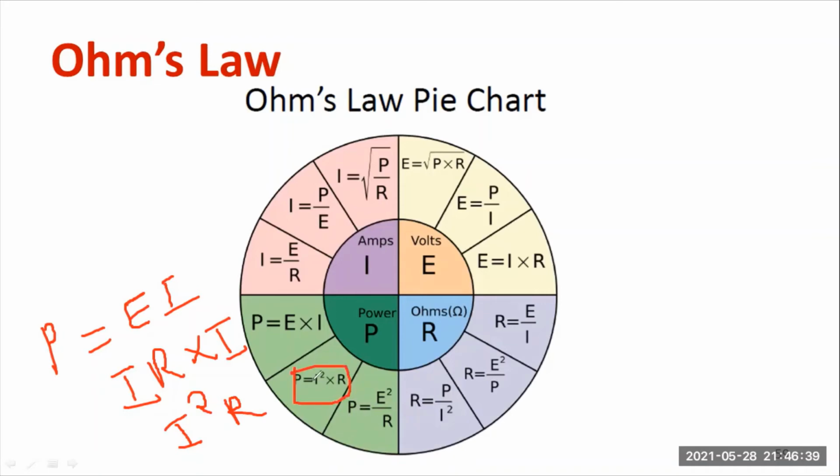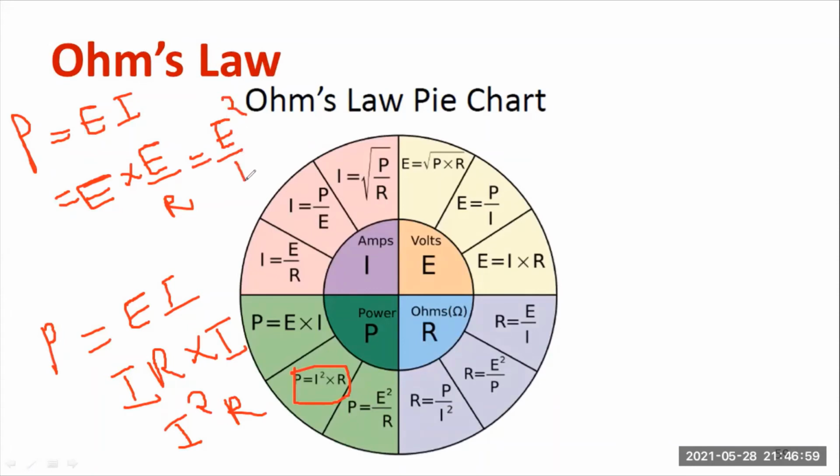Similarly, how do you get this expression? Very simple. You know, P is equal to E into I. Anyway, E I am not changing. E I will be writing as it is. Instead of I, I'll be writing E by R. What is the final result? E into E is nothing but E square. E square divided by R. So I'll be getting another expression.